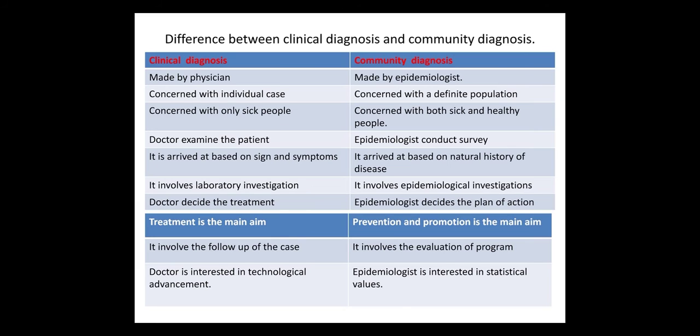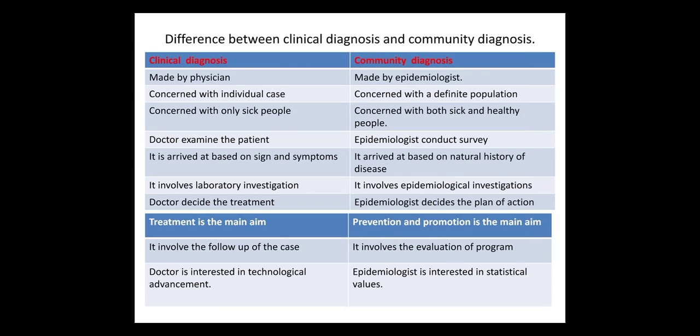Clinical diagnosis is concerned with only the sick person, whereas community diagnosis is concerned with both sick and healthy people. In clinical diagnosis, the doctor examines the patient. In community diagnosis, the epidemiologist conducts a survey, and the diagnosis is made by the result of the survey.